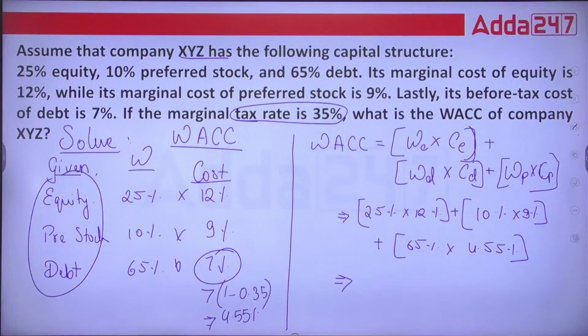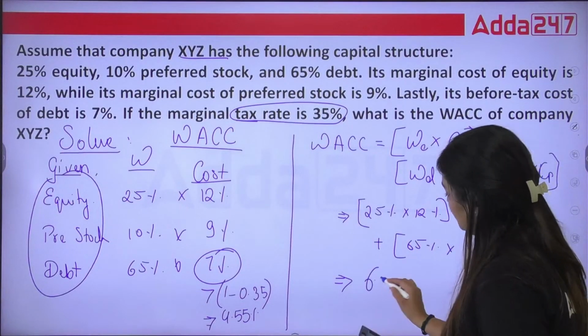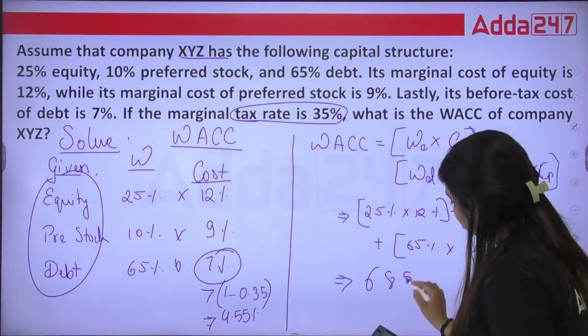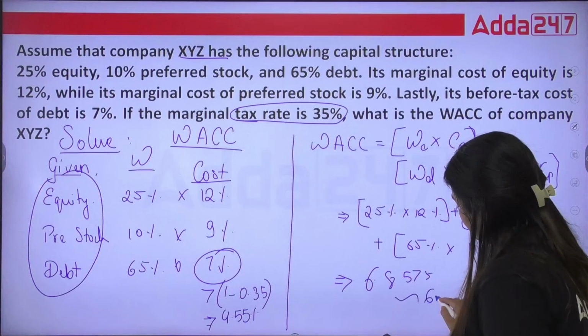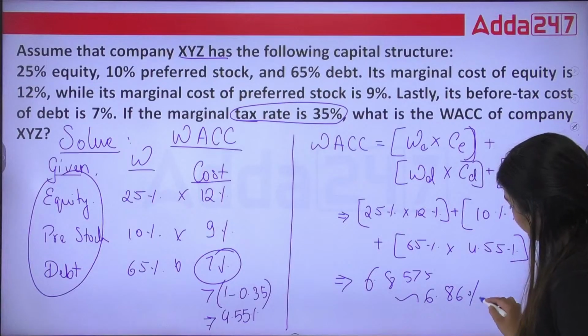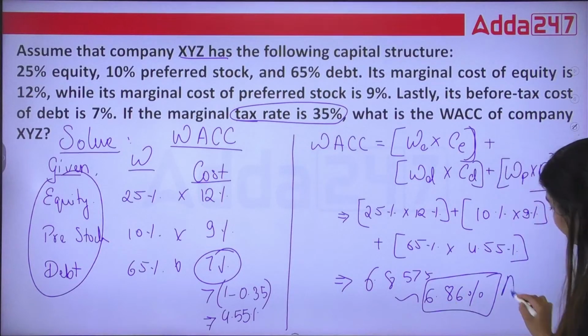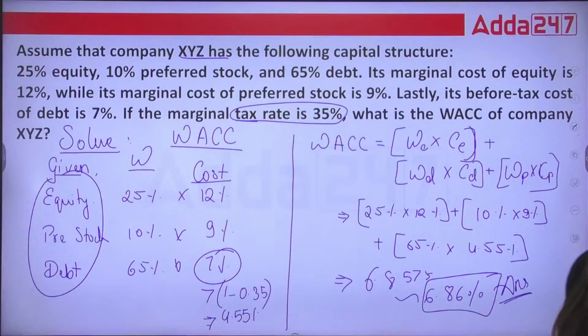Can you tell me what is your answer here? After solving this, yes, your answer is going to be 6.8575. So you can say this is 8.86%. This is your answer. This is how we need to calculate WACC, weighted average cost of capital. Okay.